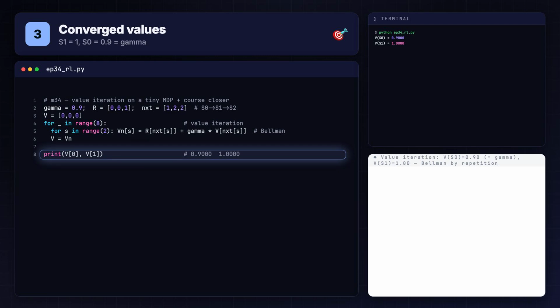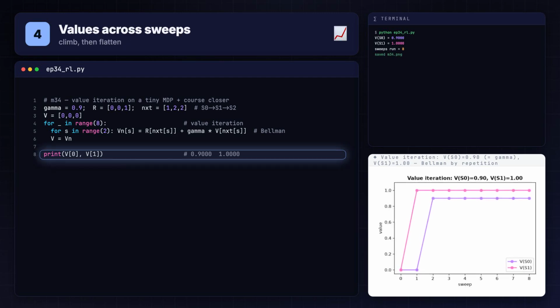S1 sits one step from the reward, so its value is 1. S0 is 2 steps out, discounted once, so its value is 0.9, exactly gamma. The figure plots each state's value across sweeps, climbing and flattening as the recursion converges. The printed V of S0 is 0.9000 and V of S1 is 1.000. The discount factor recovered by pure iteration.